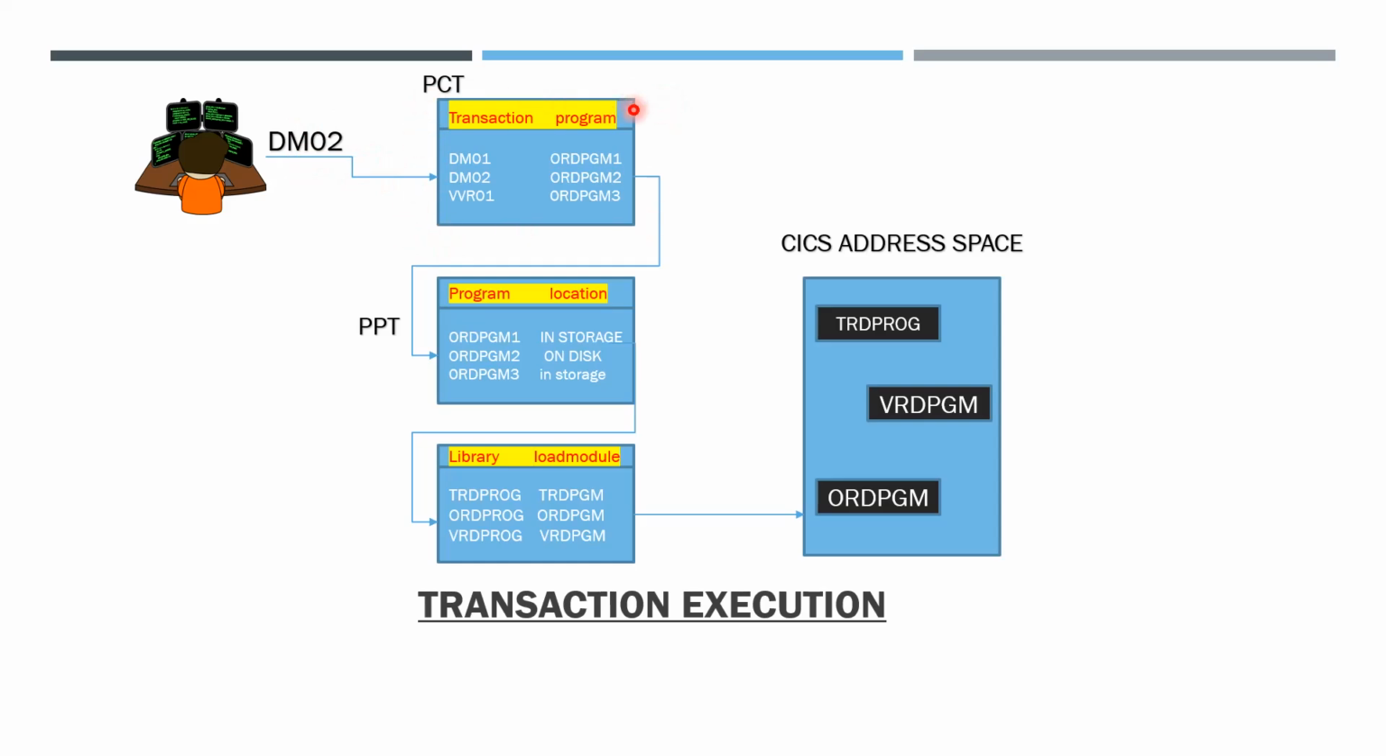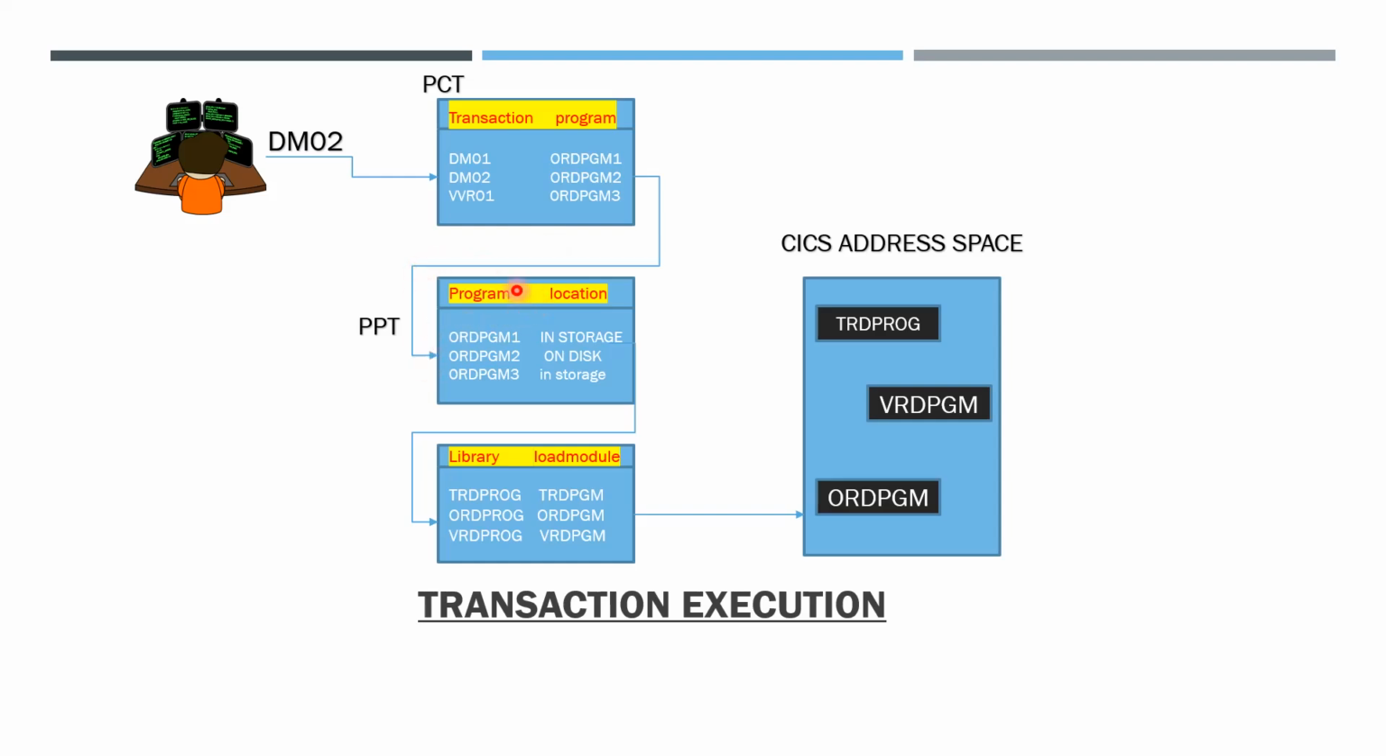The program control table consists of the transaction IDs and the respective programs. For the user-issued DMO2, DMO2 refers to program ORD-PGM2. The user issues DMO2 to run the program ORD-PGM2. In the program control table, the program can be identified from the transaction ID. From transaction ID DMO2, the program ORD-PGM2 is identified. Then it is sent to the program processing table.